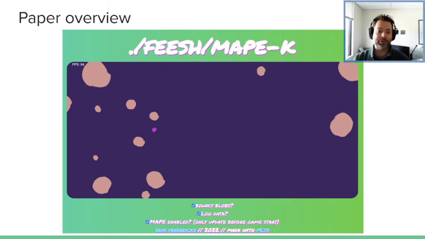Anyway, this is a visual of our game. So it's called Fish. It was based on some old Flash games. One of them that I at least am aware of is called Fishy. Basically, you are a tiny fish. You eat smaller fish to get bigger and bigger and bigger, eventually taking up the whole screen, and then you win the game.